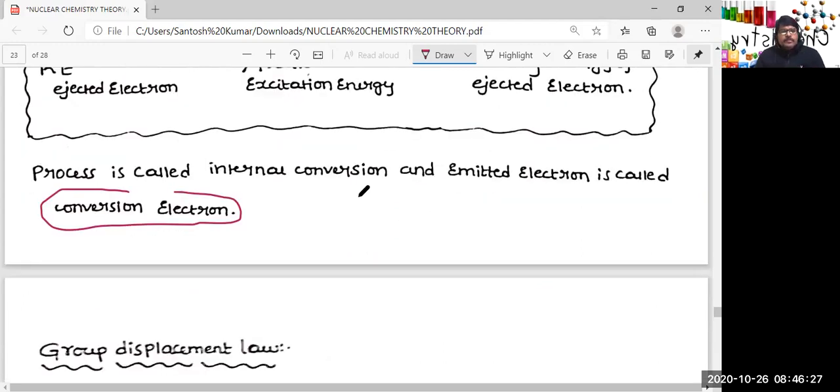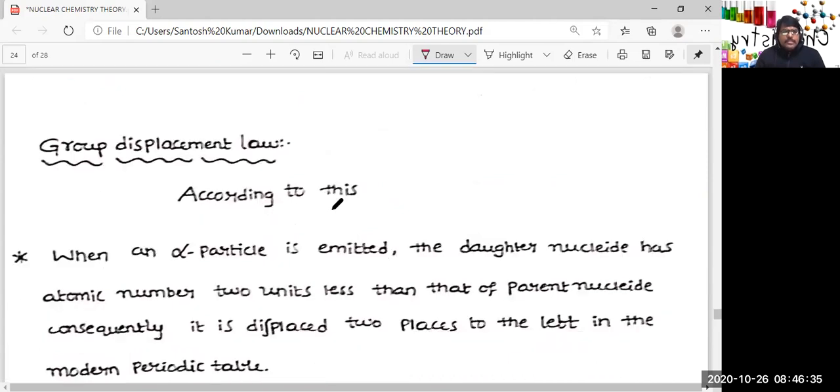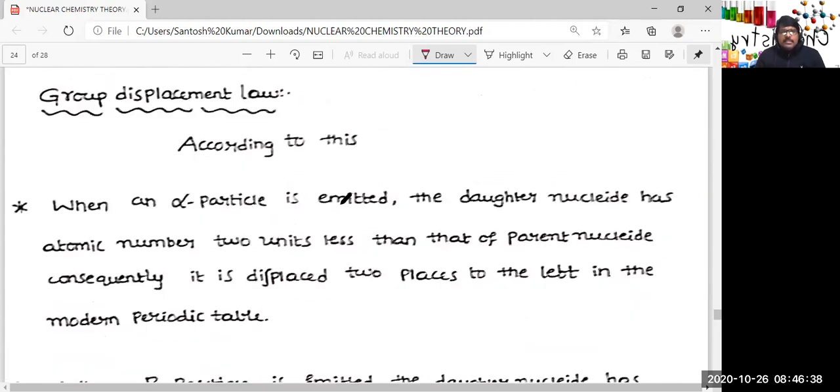And finally, group displacement law. It's a very simple thing. According to this, when an alpha particle is emitted, due to the emission of the alpha particle, atomic number decreases by 2 units. So the daughter nuclide has atomic number 2 units less than that of the parent nuclide, right? And consequently, it is displaced two places to the left in the modern periodic table.